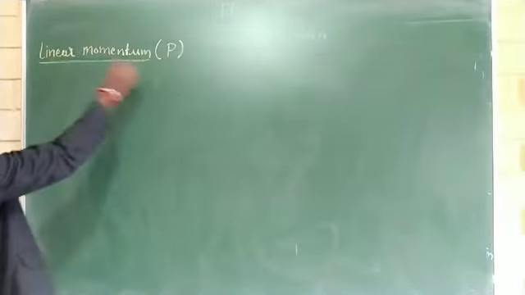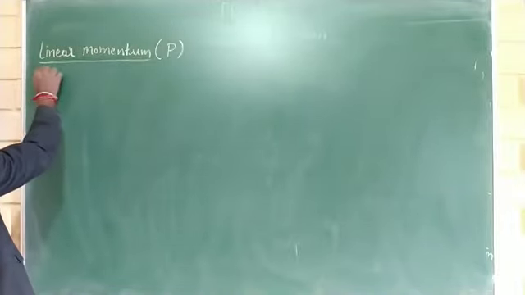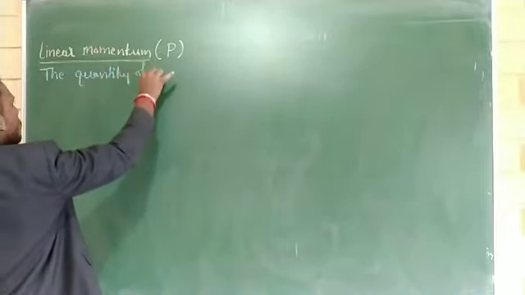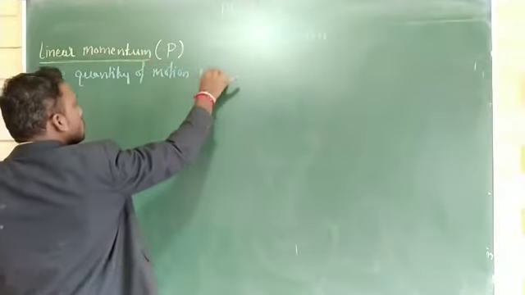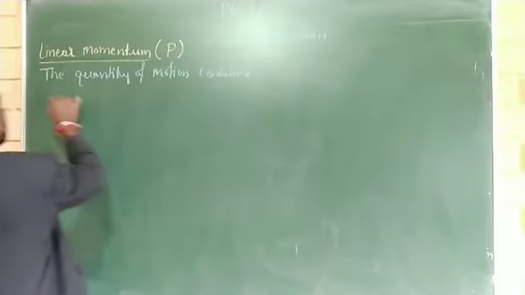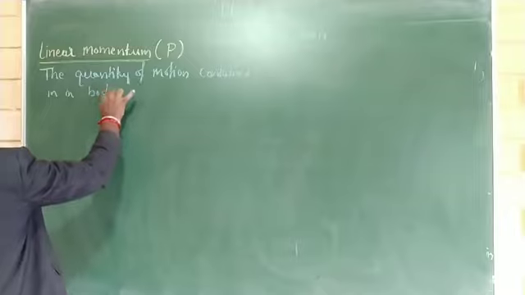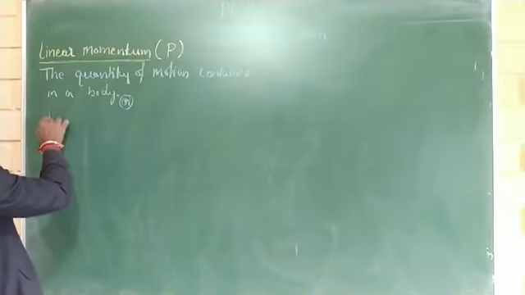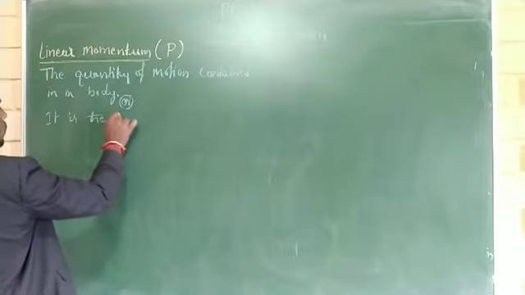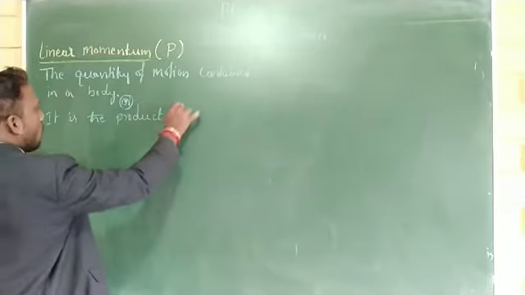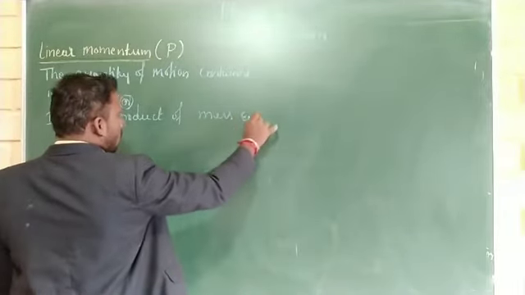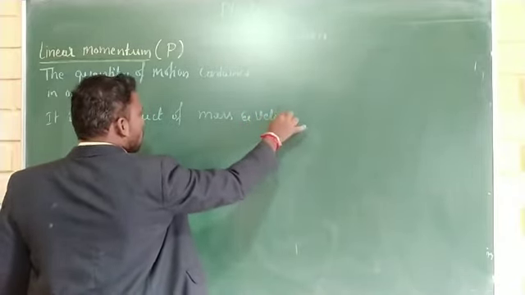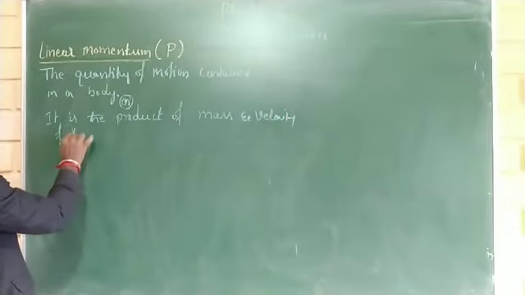Generally, linear momentum is defined as the quantity of motion contained in a body, or it can also be defined as the product of mass and velocity of the body.